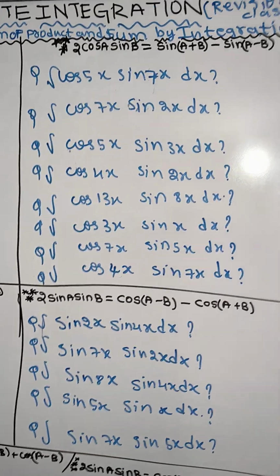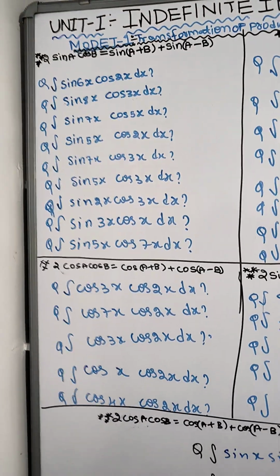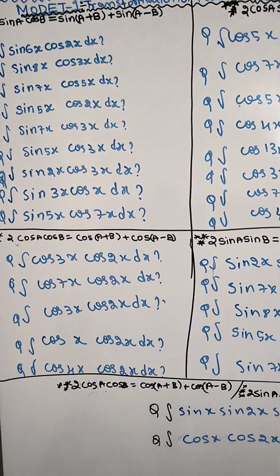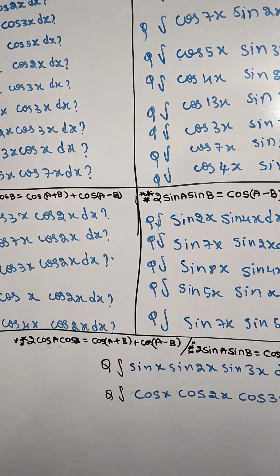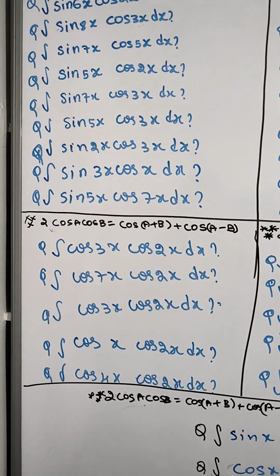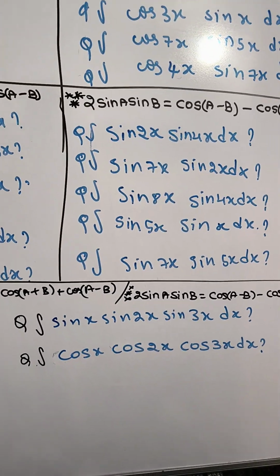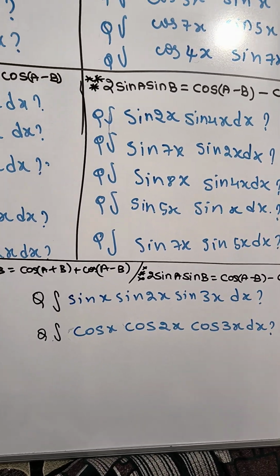These are the four formulas and the problems regarding Module number 1. And last but not least, we have two more questions to solve.